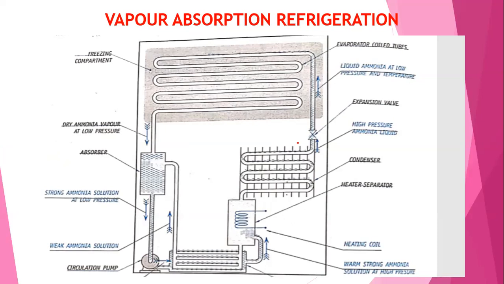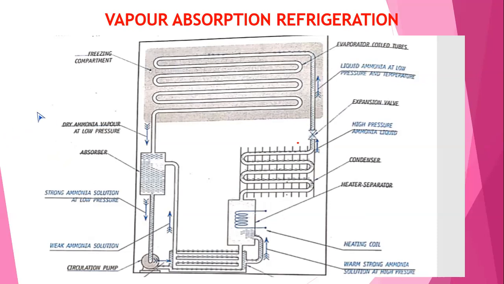This is the last portion in your syllabus in module 3. All of you listen carefully. Among the two types of refrigerator, one is a 100% guarantee in the examination.